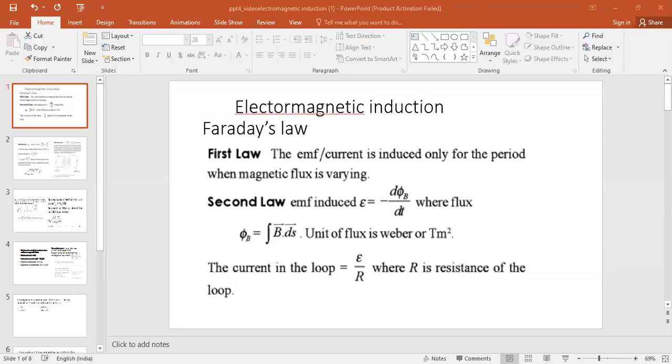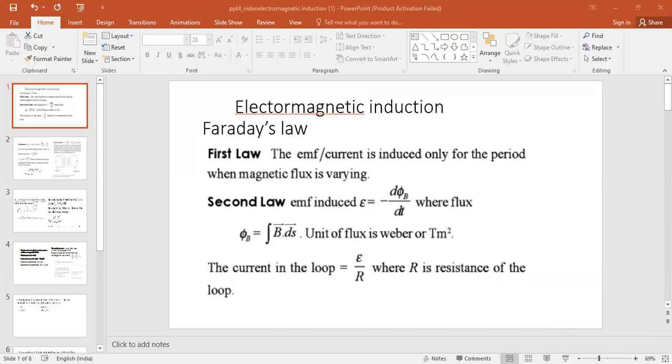Next session is on electromagnetic induction. So now we will consider some important laws of electromagnetic induction.